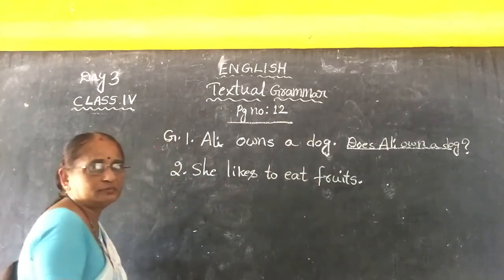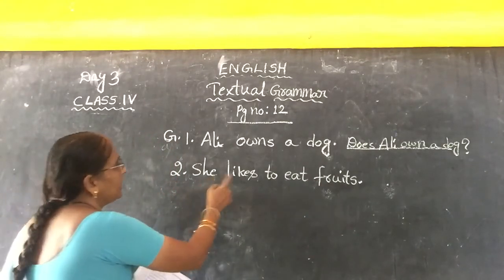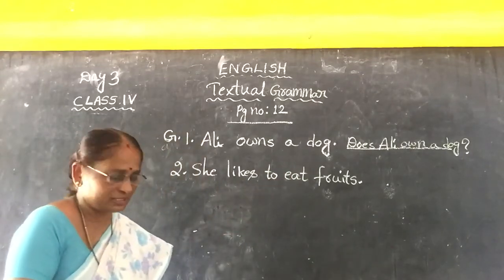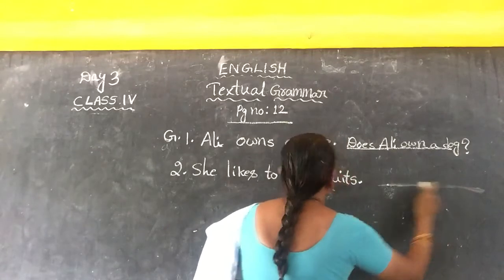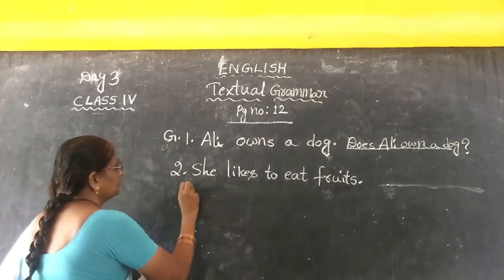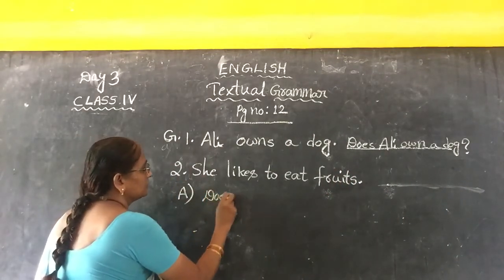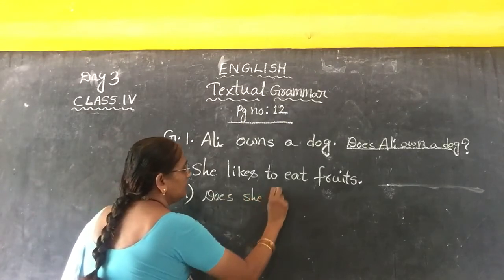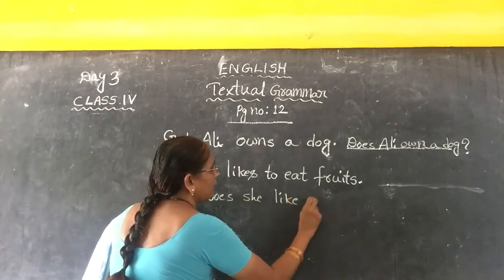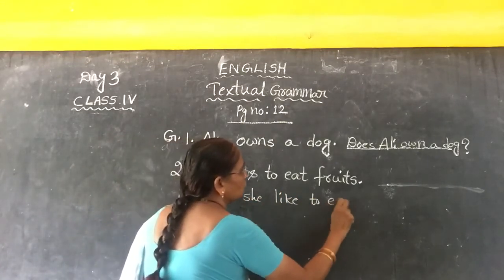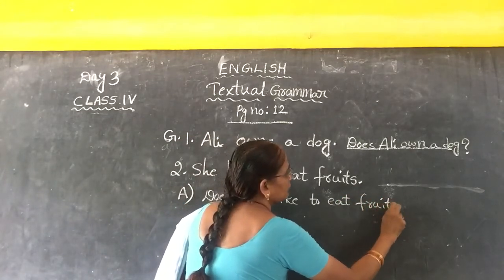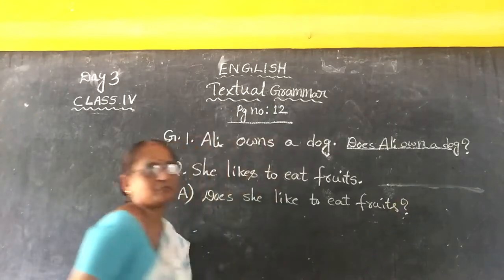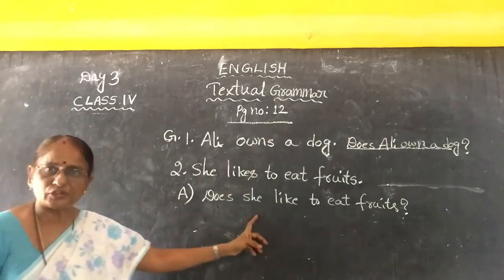How to change this one? See, does she like to eat fruits? Here I will write the answer. Does she like to eat fruits? See, does she like to eat fruits?